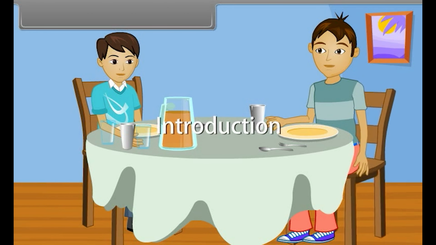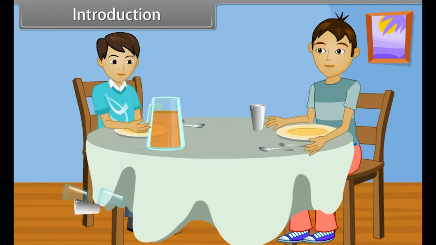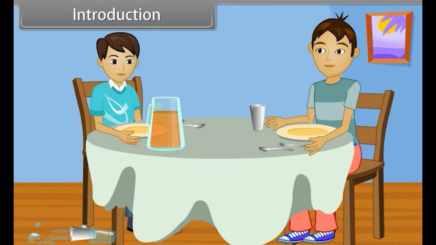Introduction. Today, Ram and Vicky are sitting at the dining table and waiting for the dinner. Ram asked Vicky to pass the juice jar to him, but by mistake, Vicky hits some utensils and they fall down on the floor. Some of them were broken and some of them remain same. Then Vicky asked Ram, why glass utensils are broken and steel utensils remain unaffected?